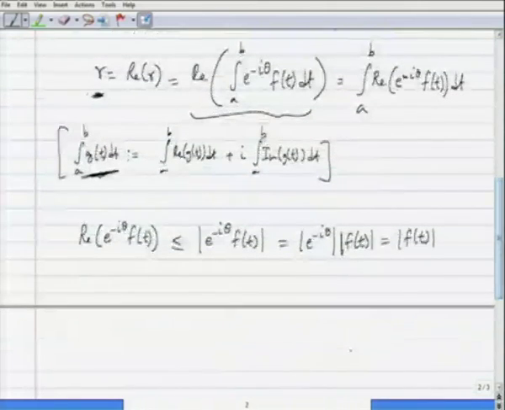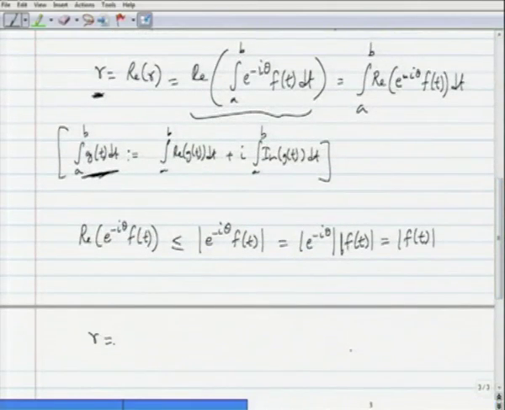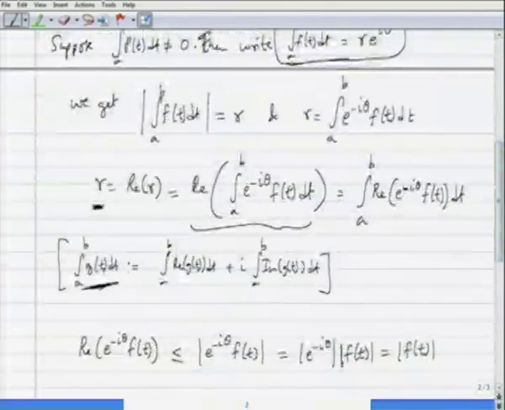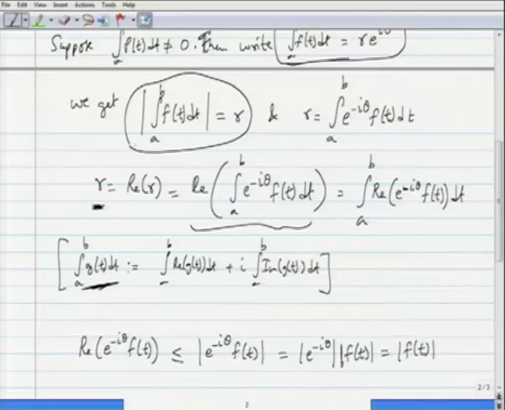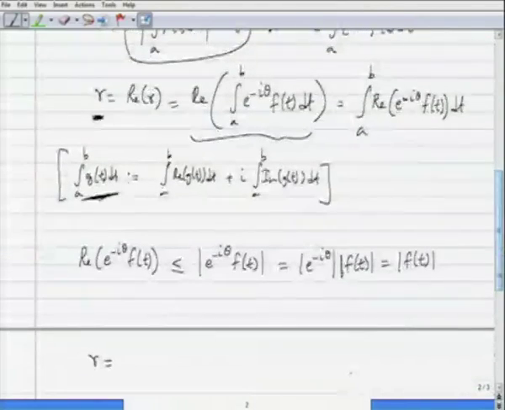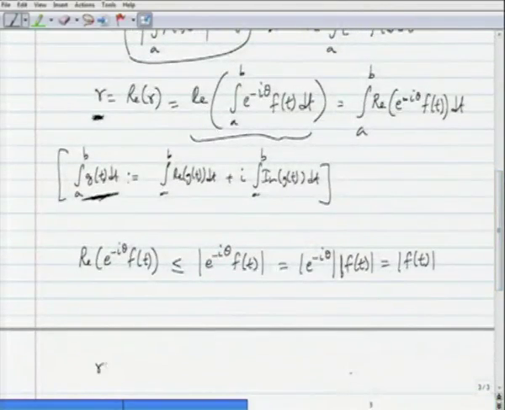So, this allows us to write this integral r is equal to integration. What was r? r is what we want on the left hand side. So, r is equal to the modulus of the integration from a to b of f of t dt.